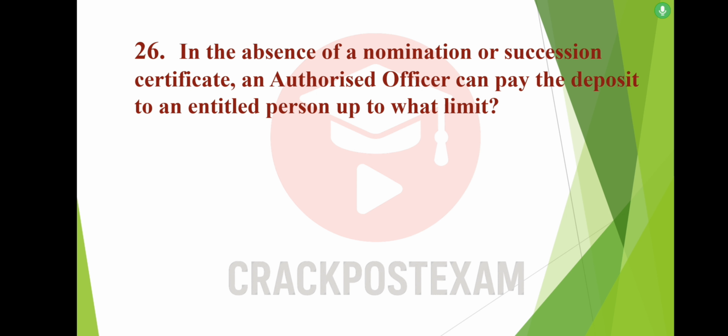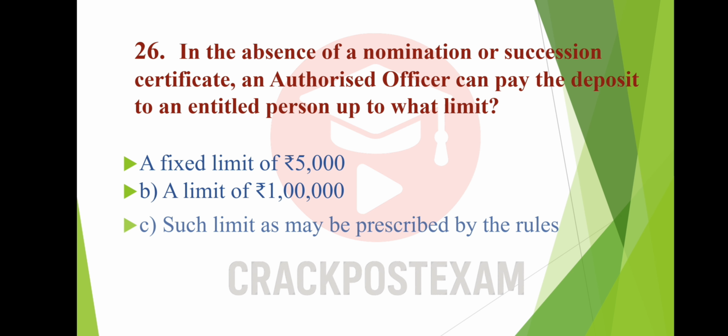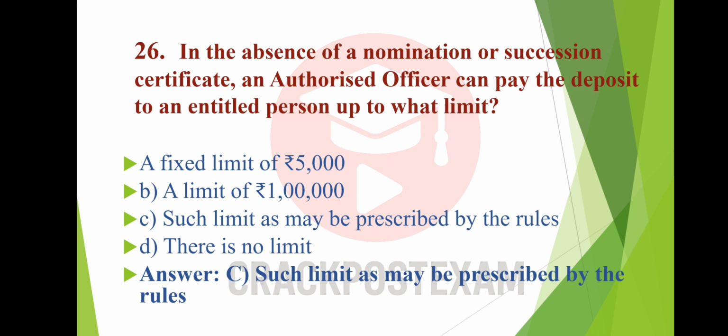Question number 26. In the absence of a nomination or succession certificate, an authorized officer can pay the deposit to an entitled person up to what limit? Option A, fixed limit of 5,000 rupees. Option B, a limit of 1 lakh rupees. Option C, such limit as may be prescribed by the rules. Option D, there is no limit. And the answer is option C, such limit as may be prescribed by the rules.